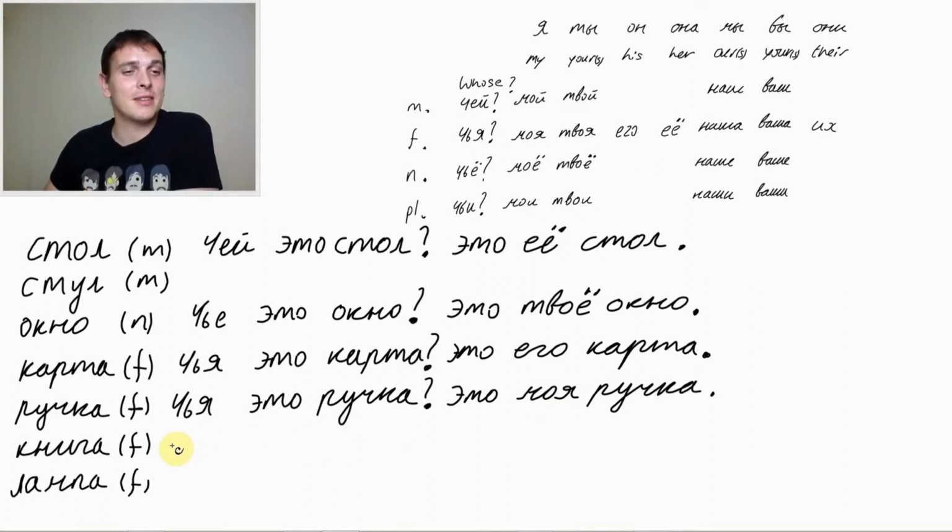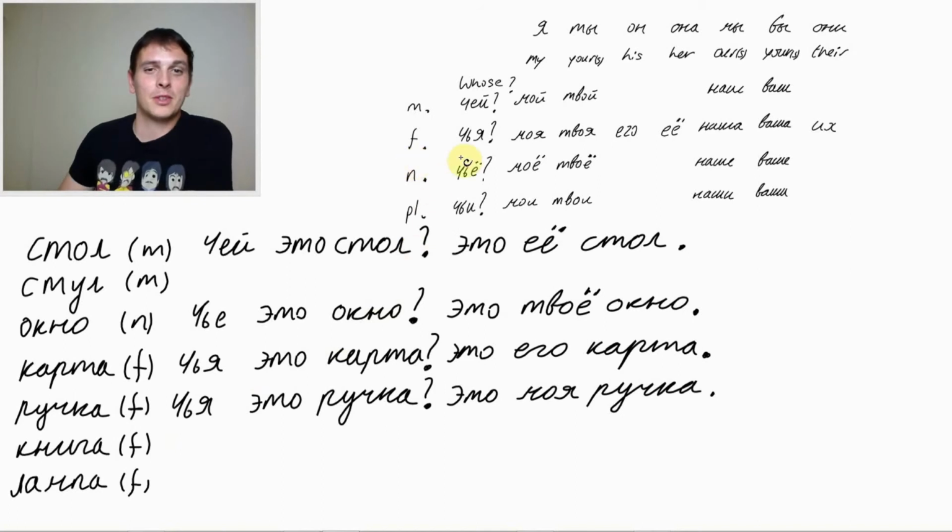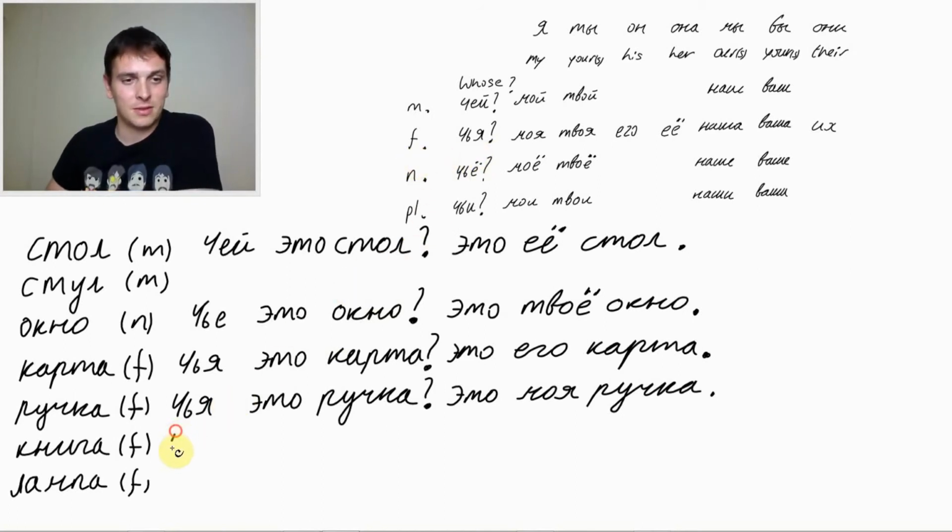Книга, another female word. Whose book is this? What would be the female whose? Чья. Чь, мягкий знак, я. Чья. Это книга.